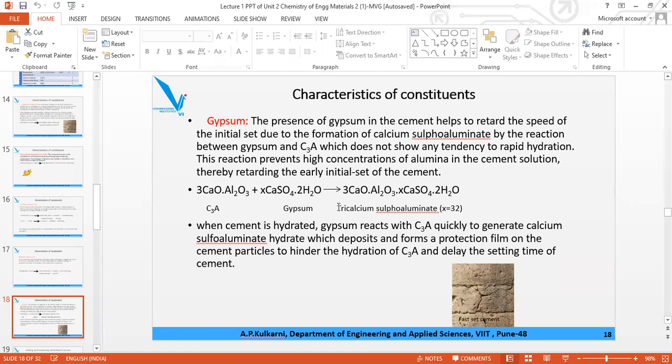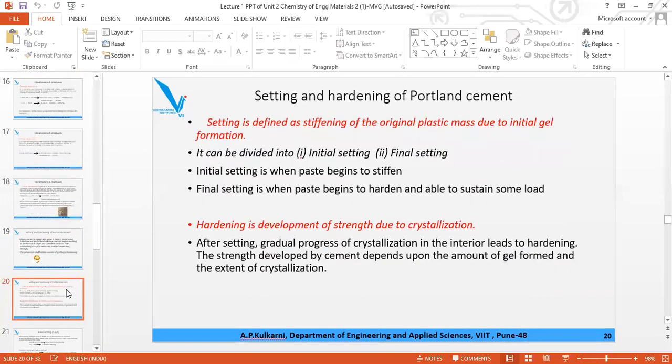One answer is gypsum. If gypsum option is not there, then it is due to formation of tricalcium sulfoaluminate. Remember the formula: tricalcium means 3CaO, aluminate means Al2O3, XCaSO4·2H2O, where X takes the value 32. So these are the reactions we have seen.